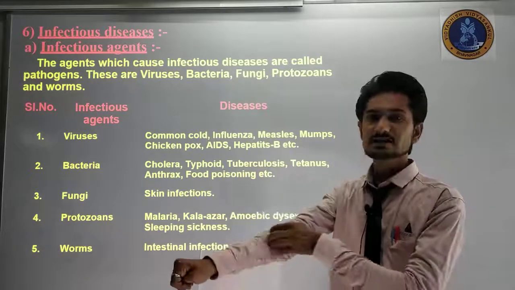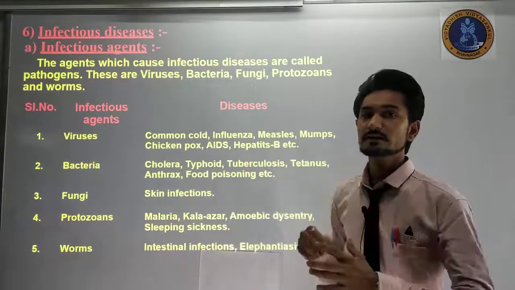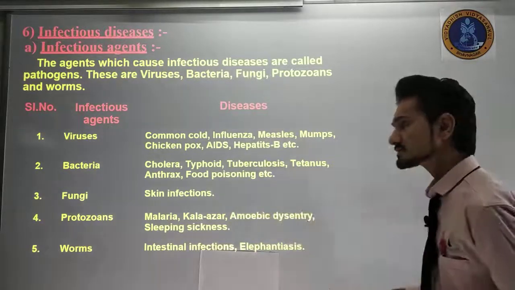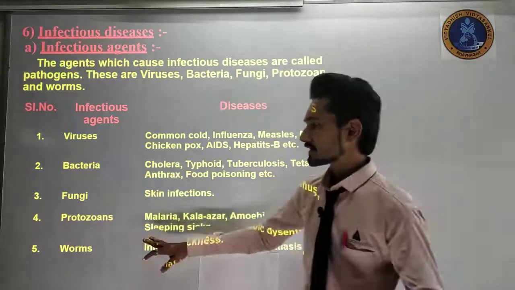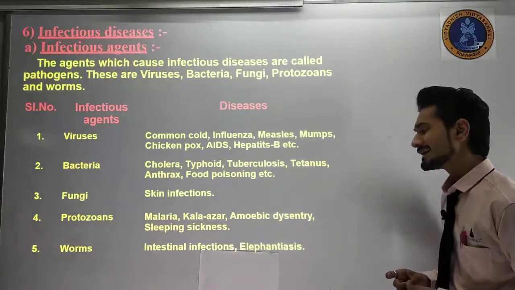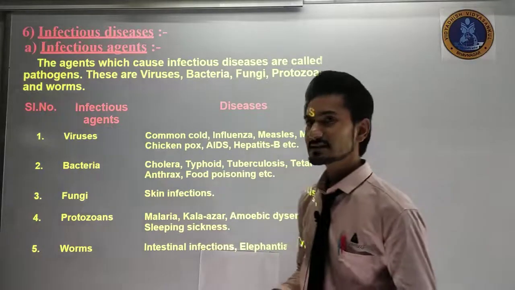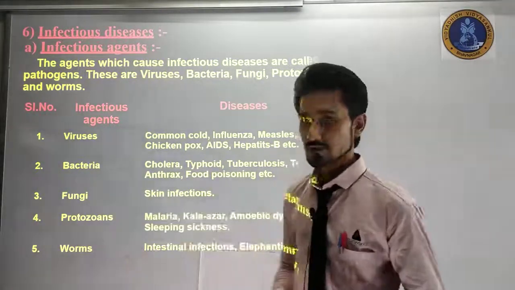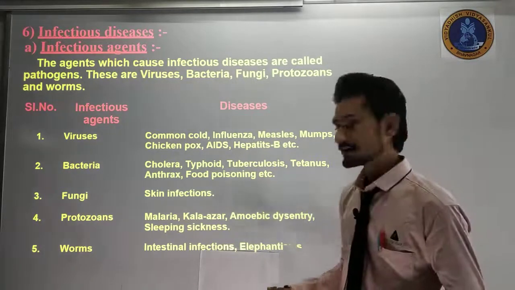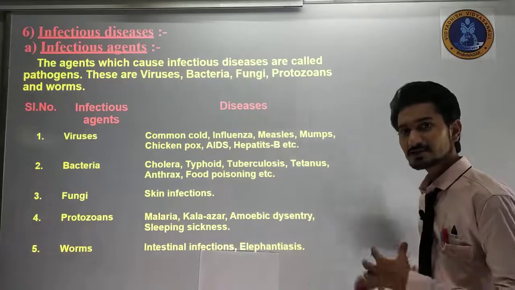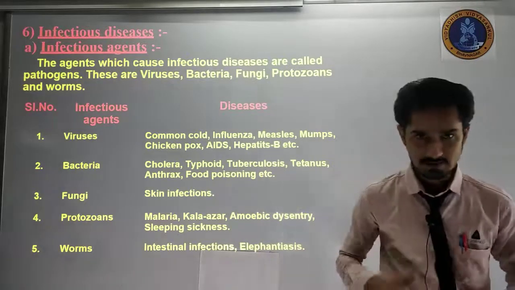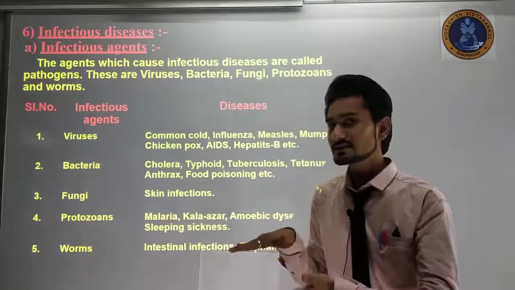And if you are itching there continuously, then it might get bigger and bigger after some time. So you have to be very careful about the fungi, which gives us skin infection. Next, protozoa. Protozoa cause us malaria, kala-azar, amoebic dysentery, sleeping sickness. These are the things caused by protozoa. And last, worms. Worms give us intestinal infections. In our digestive system we have two kinds of intestine present in our body, the small intestine and the large intestine.